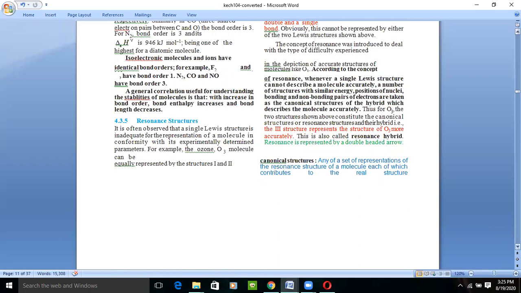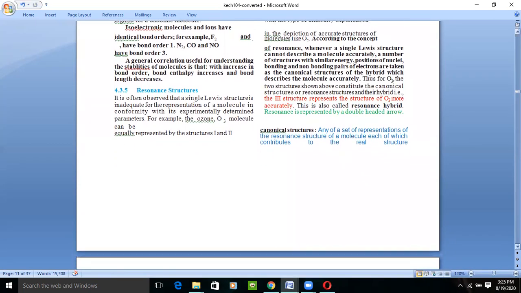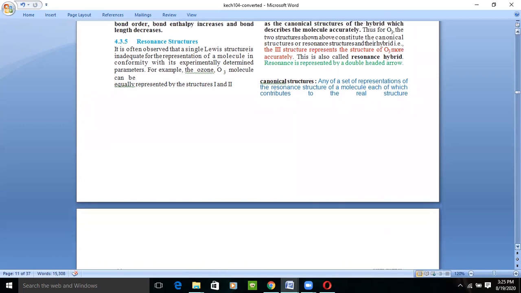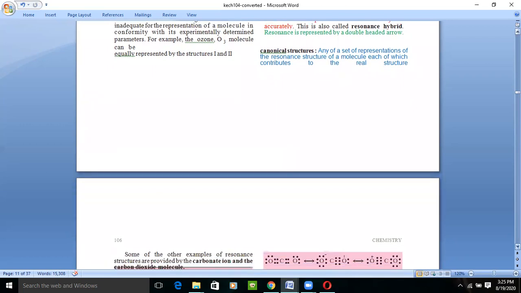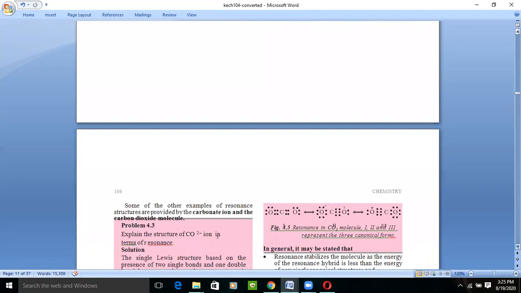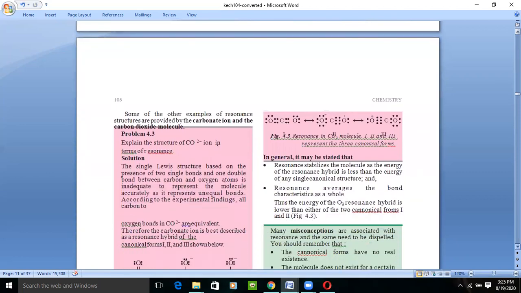Canonical structure is a new word here. What do we mean by canonical structure? It is any set of representations of the resonance structures of a molecule, each of which contributes to the real structure. After the contribution of all the entities, we find out the real structure of the molecule, right?